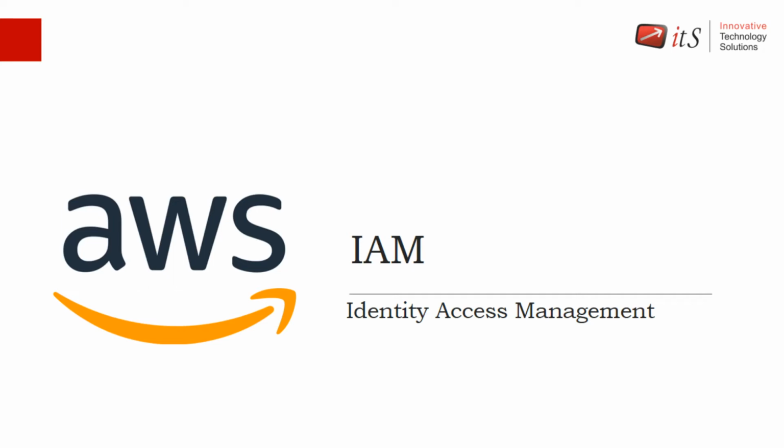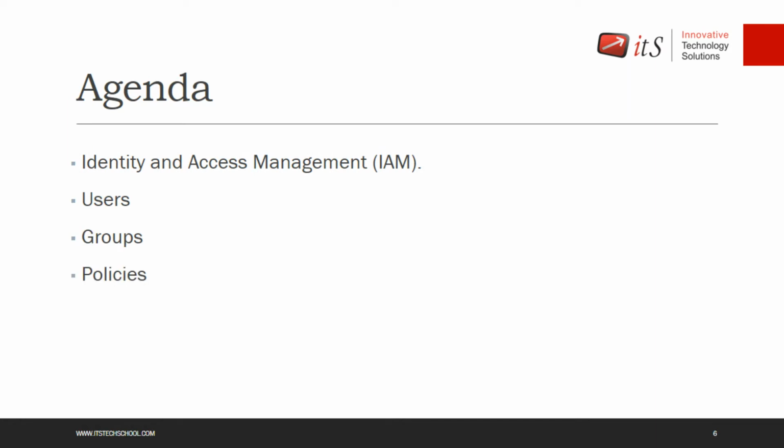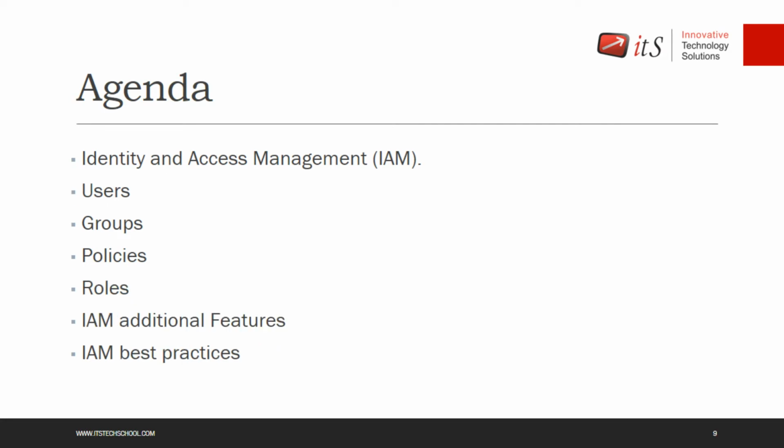So in the last session, we had seen what is AWS, what is a cloud, and what are the services provided by the cloud. In this session, we are going to see the first service by AWS, which is IAM, Identity and Access Management. First we're going to see what the IAM service is. What it basically manages are the users, groups, policies, and roles, and some additional features of IAM and IAM best practices. Okay, so let's get started.